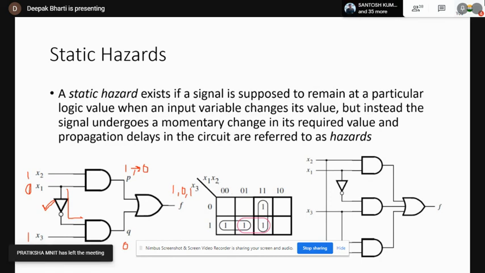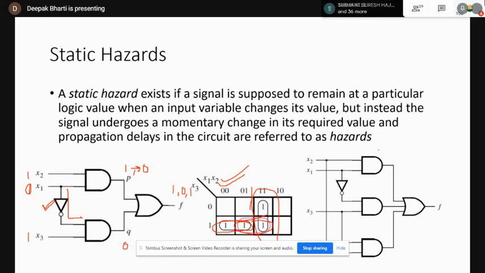Say this is the K map for the circuit. If you realize this circuit using a K map, the prime implicants will be this, this and this.